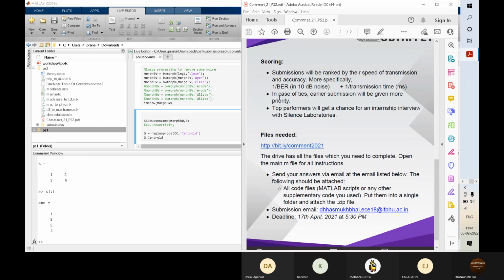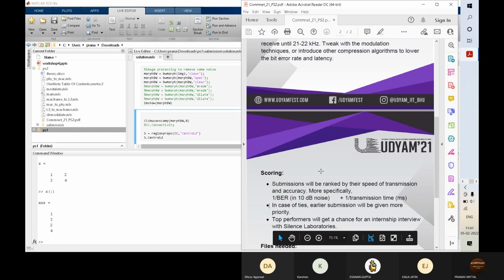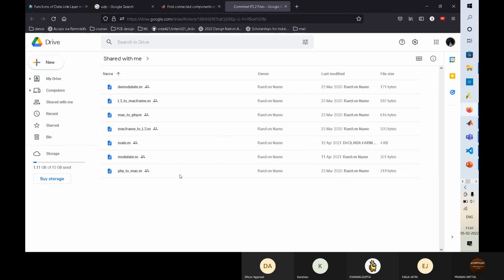And this was like scoring only. Then we have to download the file needed, and it was like scoring, right? Let's see if this works. Yeah, so these were all the files.